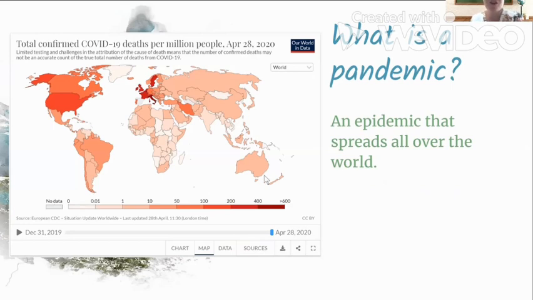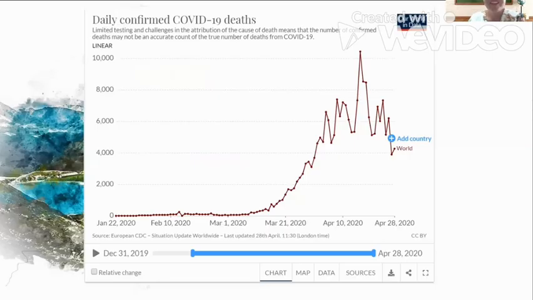So that is spreading all over the world, and you can see here a map. And this one's from late April, so it's very different now, and it might be different in Morocco, what you all are experiencing. These are some daily COVID deaths all over the world. It definitely increased at first, and it might be going down now, hopefully, but now other countries are being affected, and we're seeing more deaths in those countries, so we might see this go up as the disease progresses.